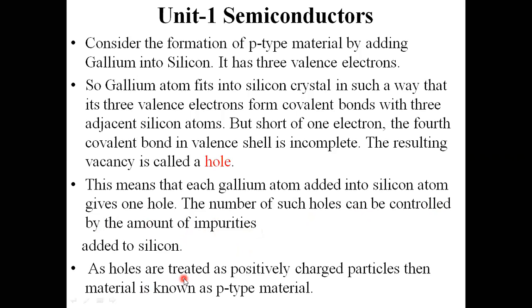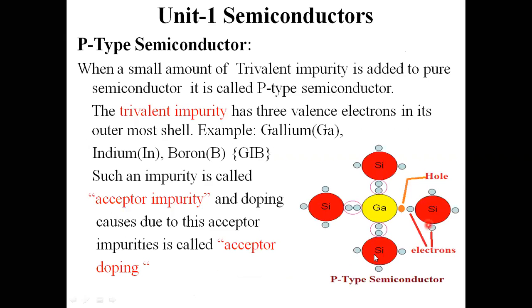As holes are treated as positively charged carriers or particles, that material is known as p-type semiconductor material. These holes are positively charged carriers. Then this material is treated as p-type semiconductor material. This is about the crystal structure of p-type semiconductor material.